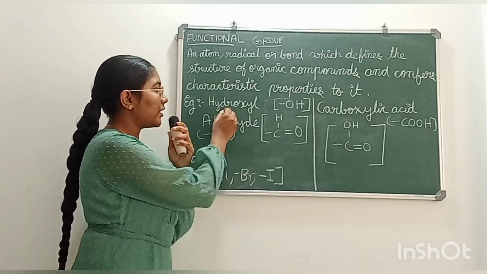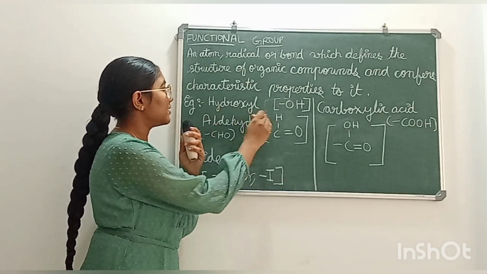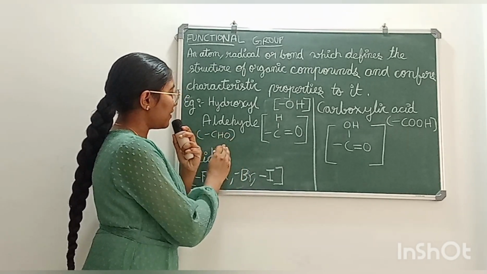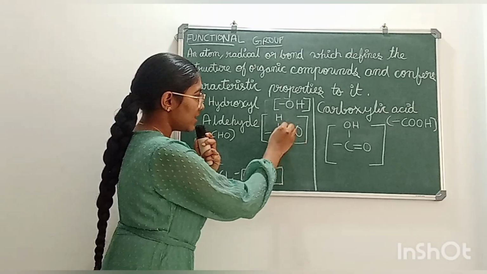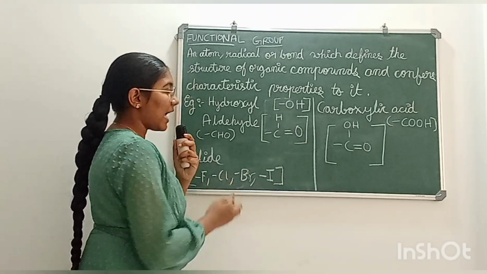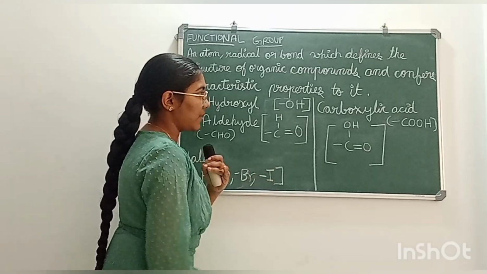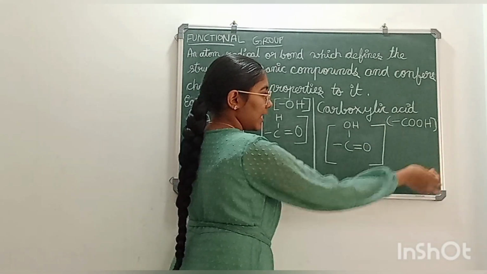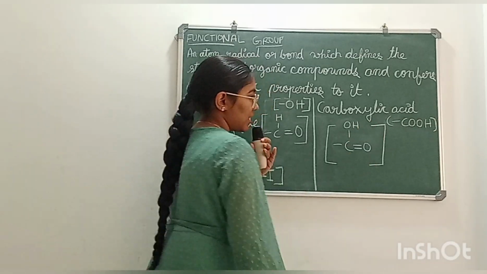Examples are hydroxyl. Hydroxyl is the alcohol group, OH. Next is aldehydes. Aldehyde, the formula CHO or C double bond O single bond H. Halides are halogens such as fluorine, chlorine, bromine or iodine, and carboxylic acid formula COOH or C double bond O single bond OH.